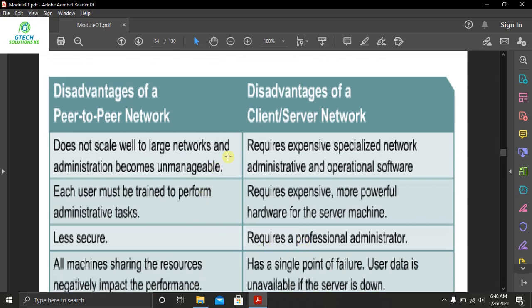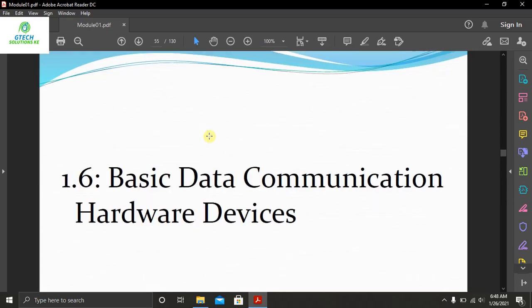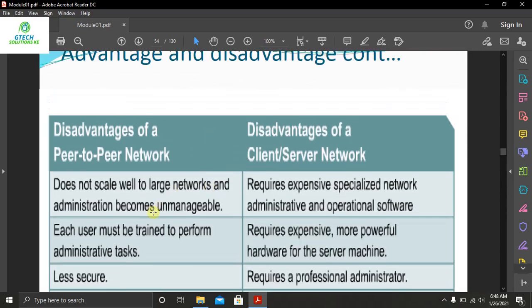Each user must be trained to perform administrative tasks. Also, it is less secure. All machines share the resources, negatively impacting the performance. So we have seen that it is less secure, and machines sharing the resources may impact negatively on the performance of the machine as the number increases.